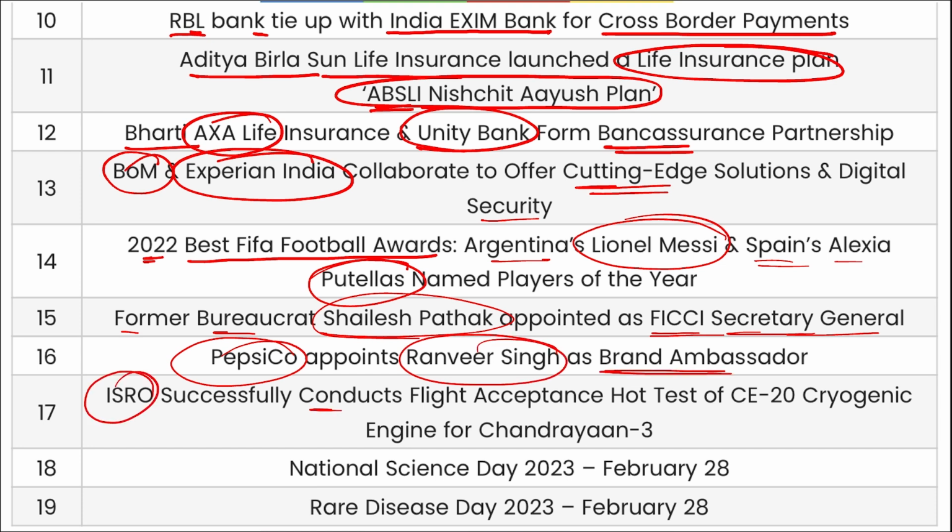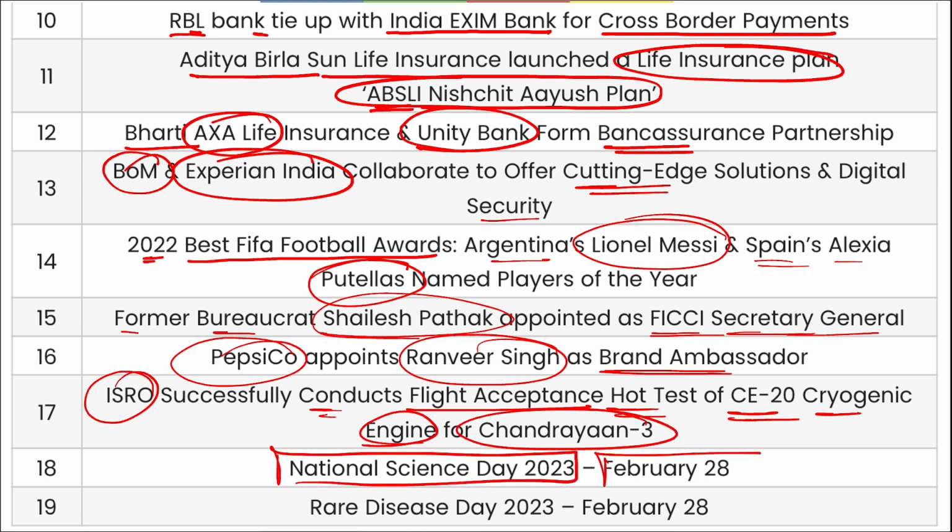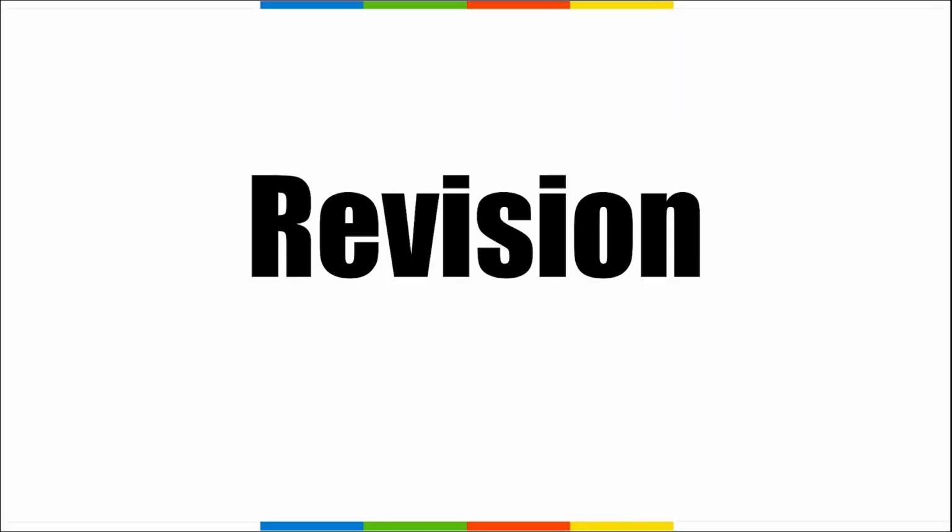ISRO has successfully conducted flight acceptance hot test of CE-20 cryogenic engine for Chandrayaan 3. And National Science Day is observed on 28th of February and Rare Disease Day is observed on 28th of February as well. So these were your important revision current affairs for the one-liner current affairs of the day.